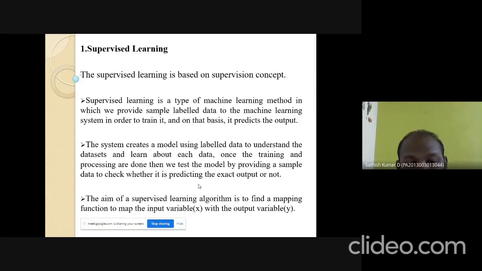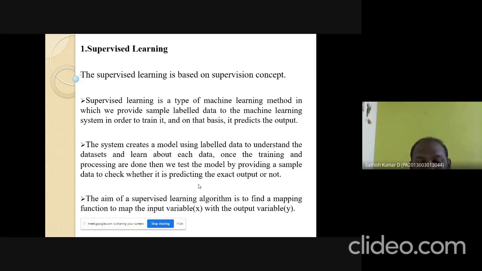The system creates a model using labeled data to understand the data set and learn about each data point. Once the training and processing are done, we test the model by providing sample data to check whether it produces the exact output or not. In the supervised learning process, we give both the input as well as the output. Based on the input, we map the output, to see whether we receive the exact output or not.